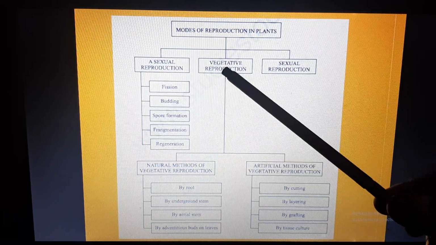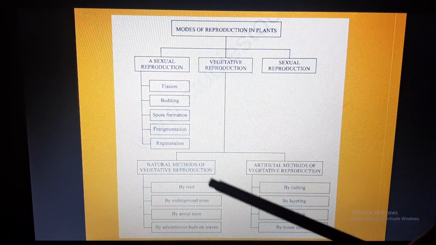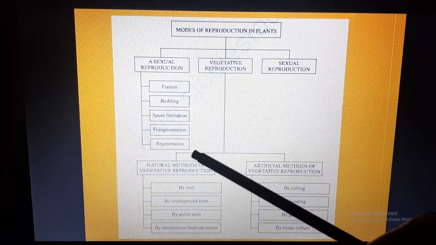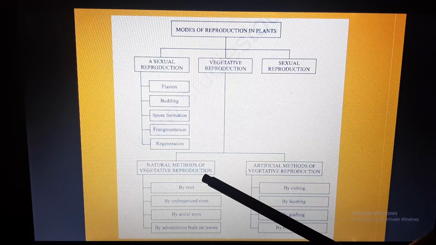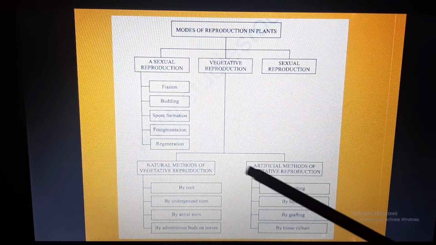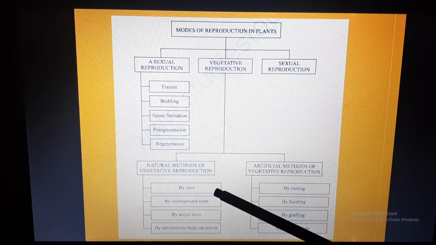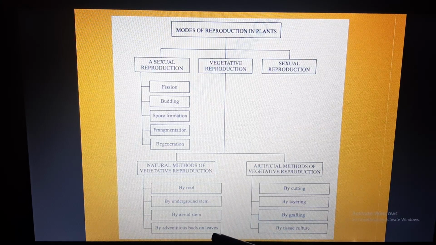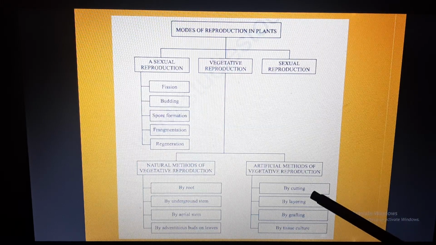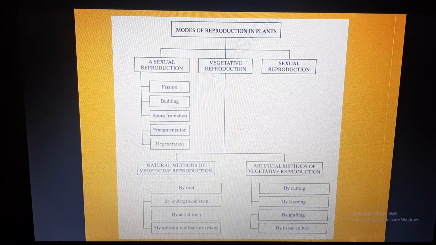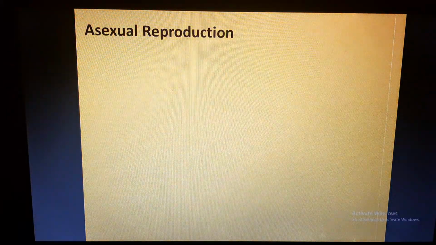Vegetative reproduction can occur through natural methods or through artificial methods. Natural methods include by root, underground stem, aerial stem, and adventitious buds, whereas artificial methods include by cutting, layering, grafting, and tissue culture. Let's learn them in detail.